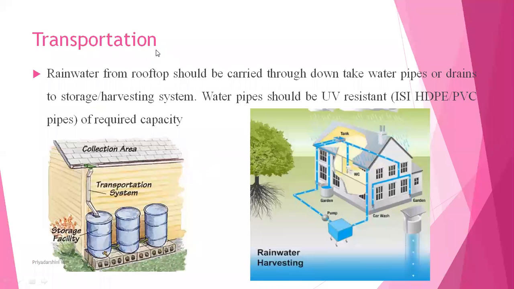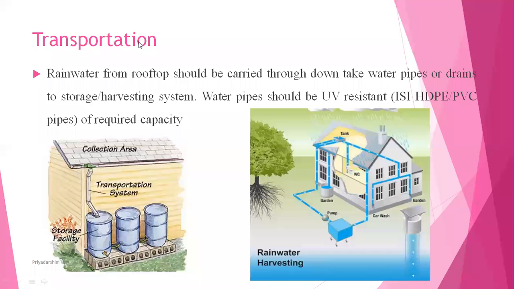Again, next, the transportation. Whatever water we collect from the collecting area, we have to carry down through downtake water pipes, or drain the water to the storage or harvesting system. And when we use these water pipes, we have to use UV resistant polymers, because polymers have less resistance to ultraviolet light. For that we have to use high density polyethylene pipes and also polyvinyl chloride pipes. That depends on the capacity.